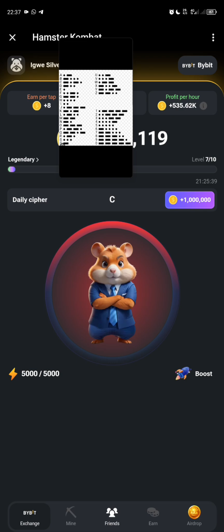So let's just try and look for the word crypto. Crypto starts with CR. Let's check if R works. Dot dash dot. It is incorrect, so we have to start all over again.